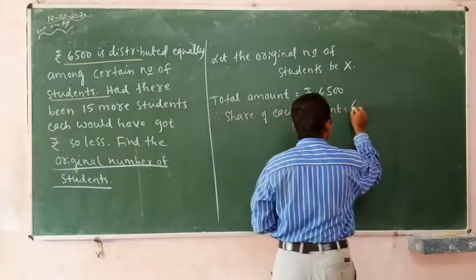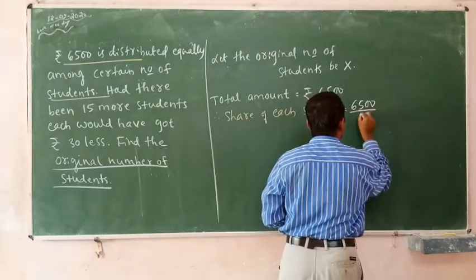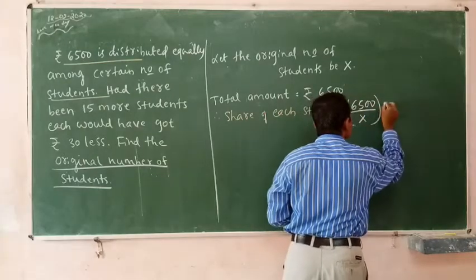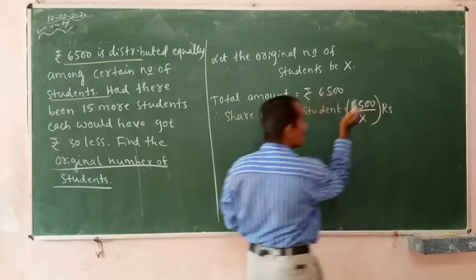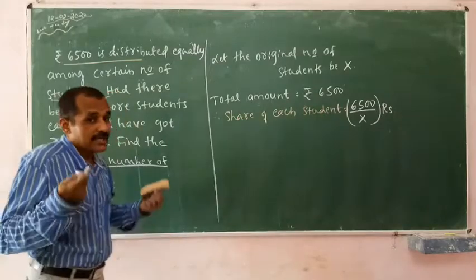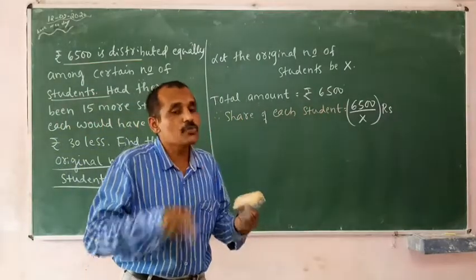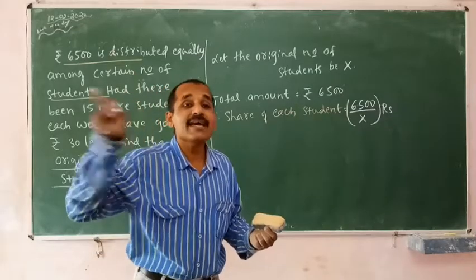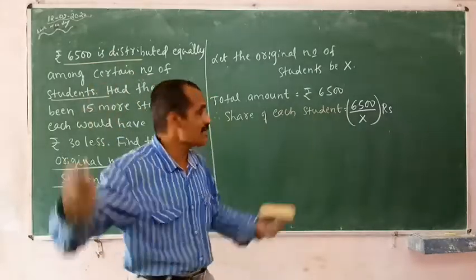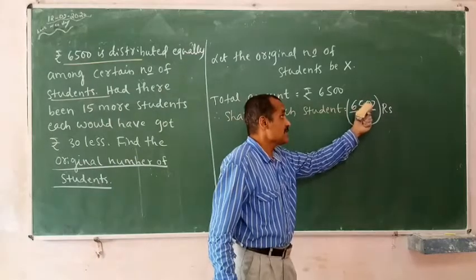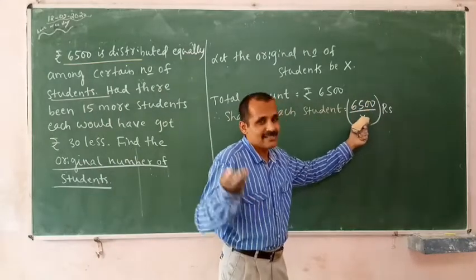It is 6,500 divided by x. This much rupees each child got. In my example, 120 rupees and 12 students, each child got rupees 10. 120 by 12, the answer is 10. This is 6,500 divided by x.